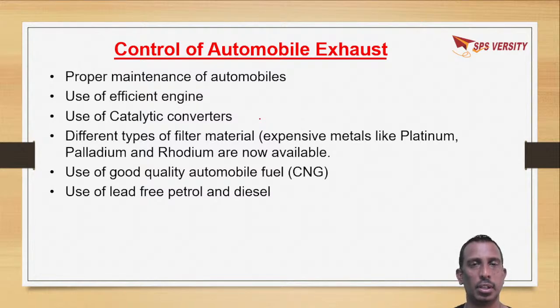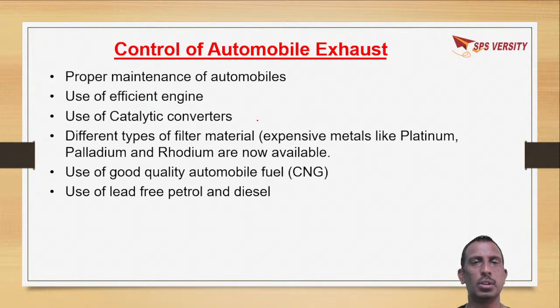So how to control automobile exhaust? Nowadays the number of automobiles has increased a lot. So many vehicles are there, which cause a lot of pollution. Automobiles have become one of the major causes of pollution.